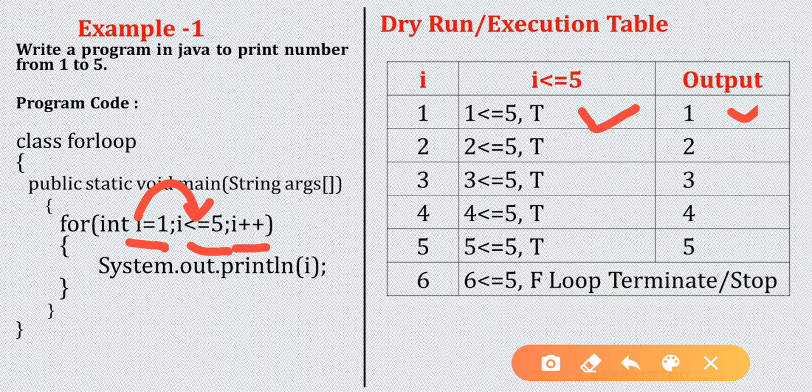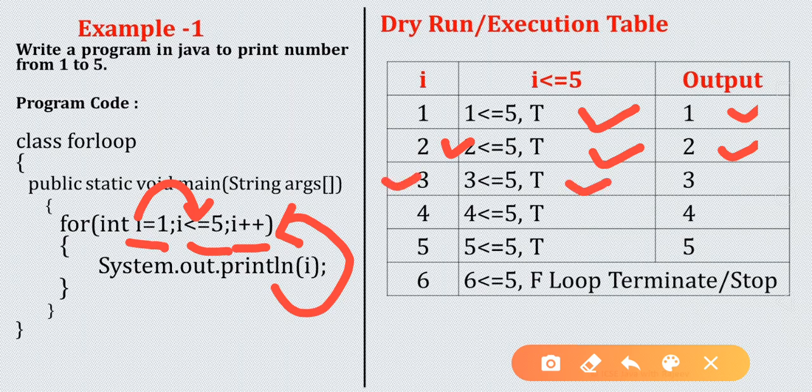After printing i, again it will come back to i++. Now i will become 2. Again the condition will be checked, 2 less than or equal to 5, true. If it is true, again i will be printed, the i value will be 2, so 2 will be the output. Next time it will come back to i, now i will become 3, 3 less than or equal to 5, again it is true, again i will be printed. Next time i will be 4, 4 less than or equal to 5, true, 4 will be printed.